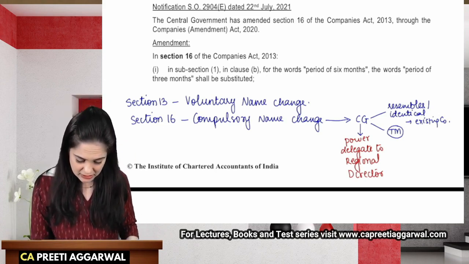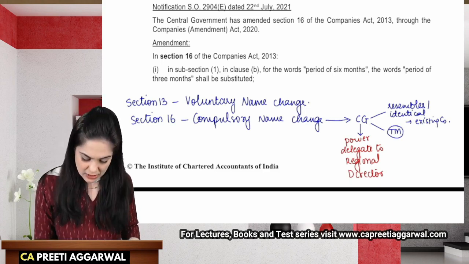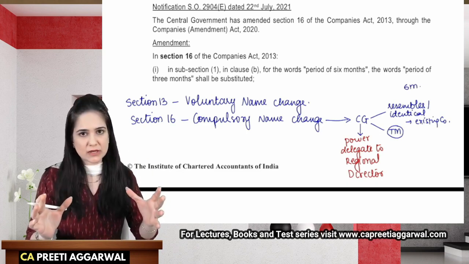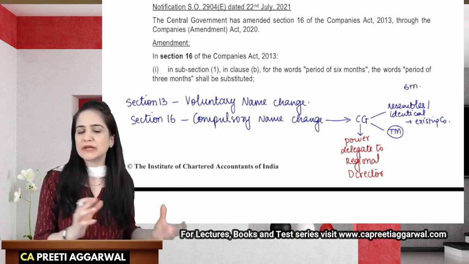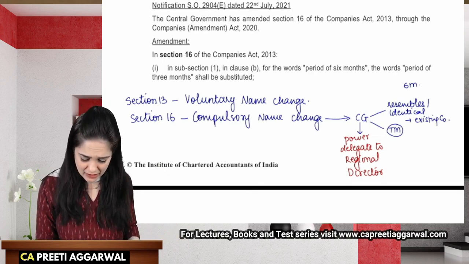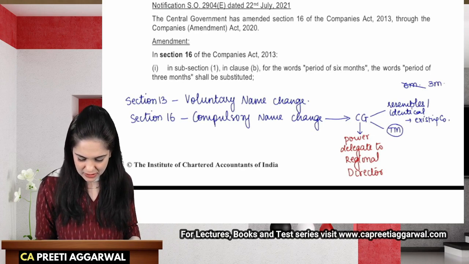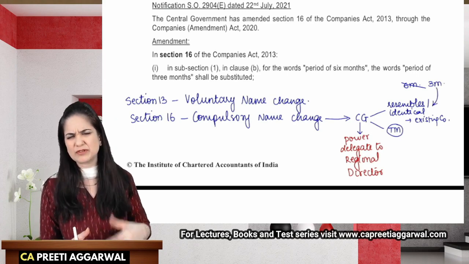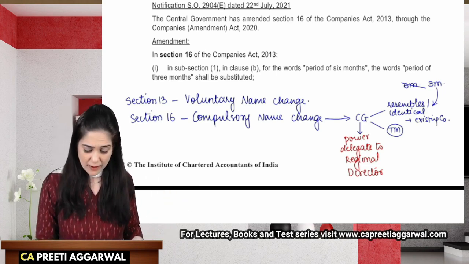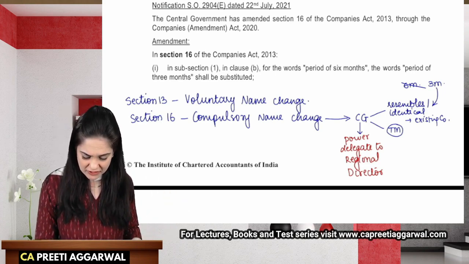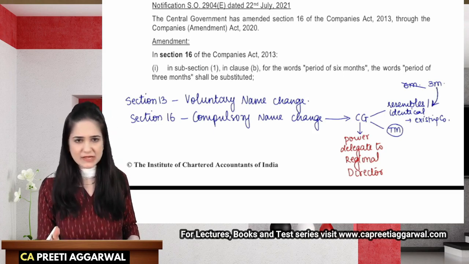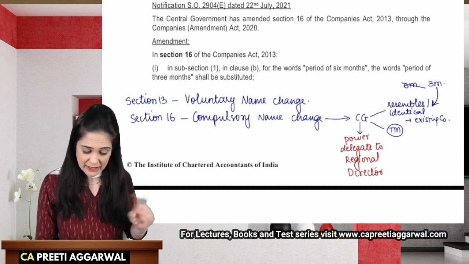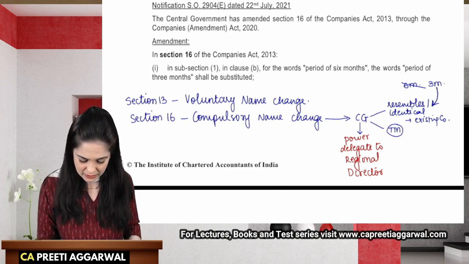Now in this case, they had made certain changes. Earlier the time limit was 6 months to pass an ordinary resolution to alter the name of the company. But then they changed that to 3 months. This amendment was there in the November 22 attempt also. But the amendment was made in the module in the first part, that is, if it resembles the name of an existing company, then you need to alter the name within 3 months by passing just an ordinary resolution. But the module did not amend this part.